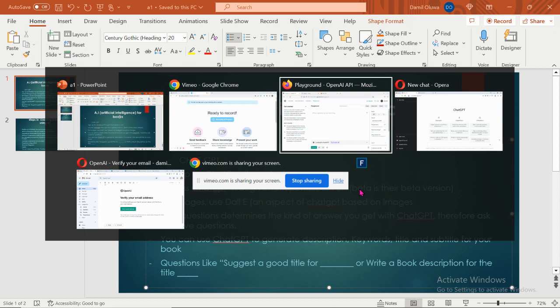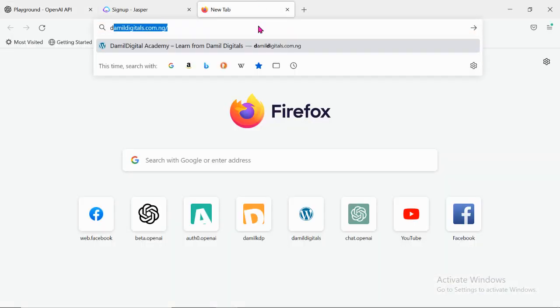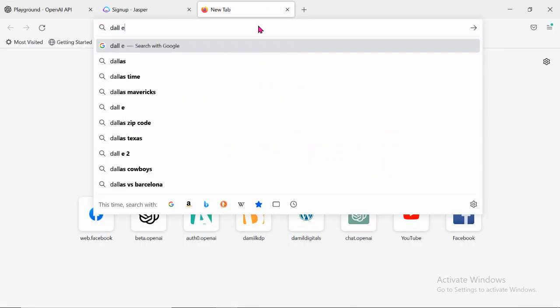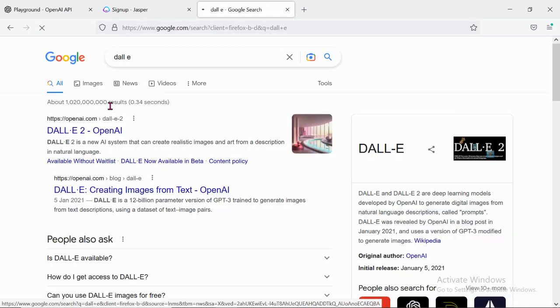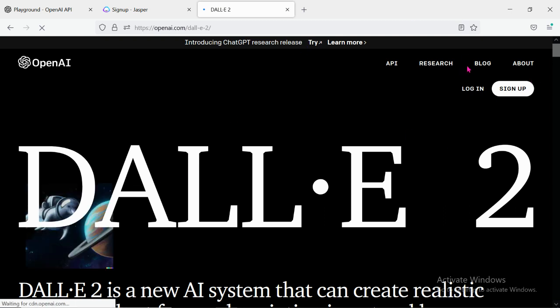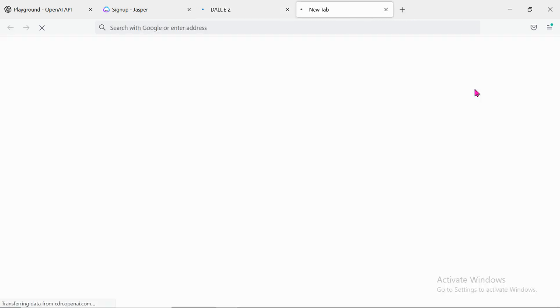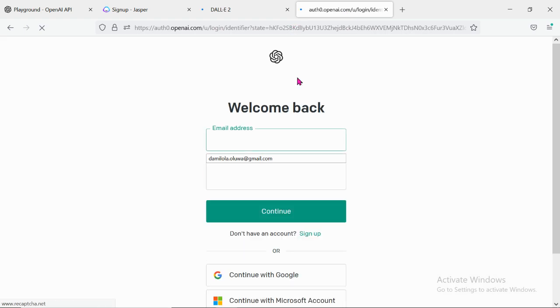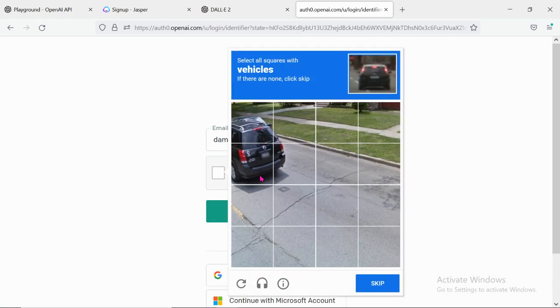So let me go into the website directly and explain that. As you can see, that is still part of OpenAI. When you get to that, just click on login. If you've signed up for ChatGPT before, just log in with it directly. I think this is the email I used on here.